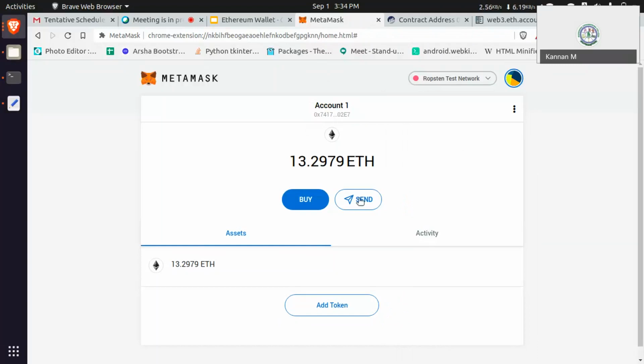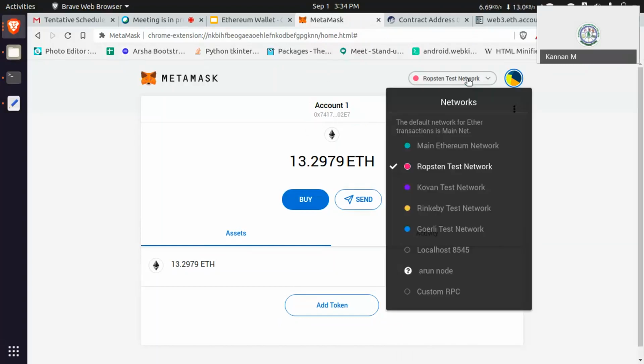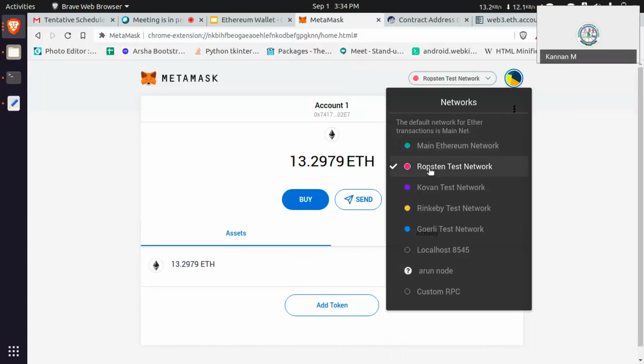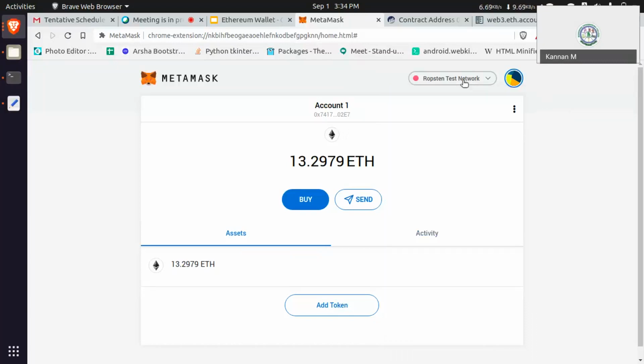Okay. Just select your network in the address option. Yeah, I have opened the account where I'm getting View on Etherscan and Export private key. I am saying, have you switched to the Ropsten network? Yeah, the tab is the Ropsten network.